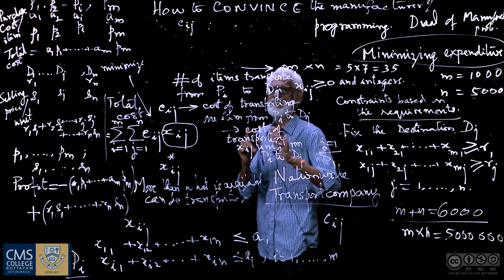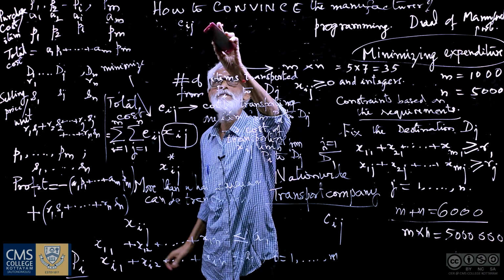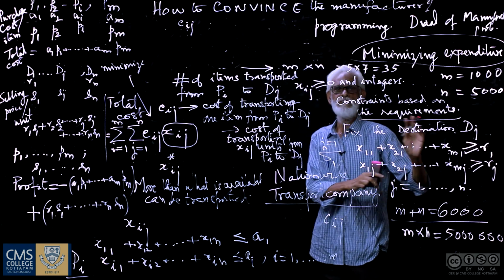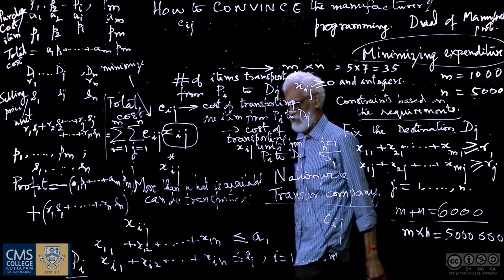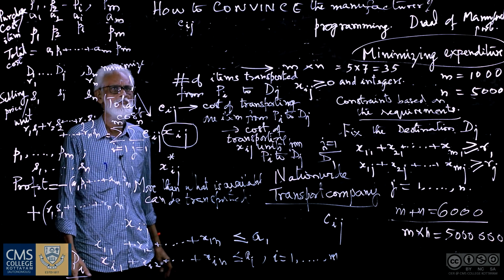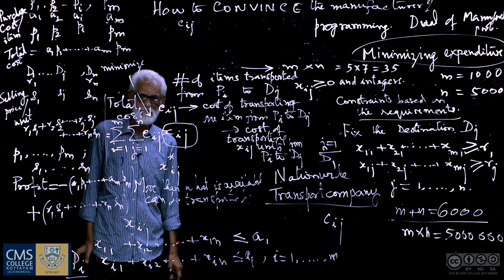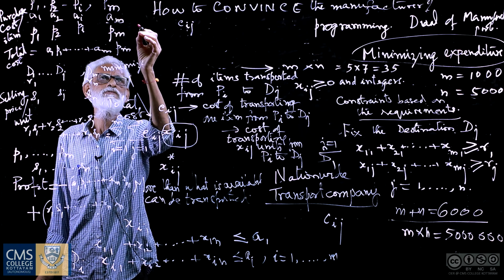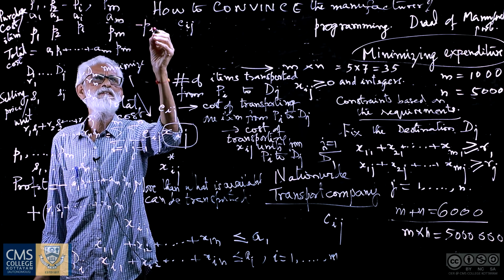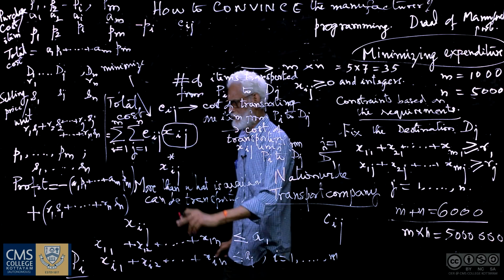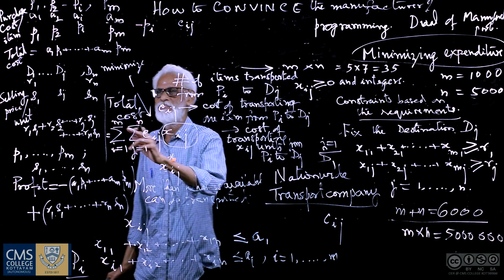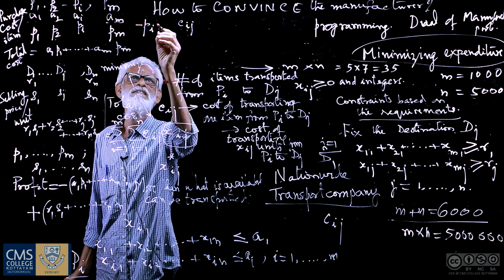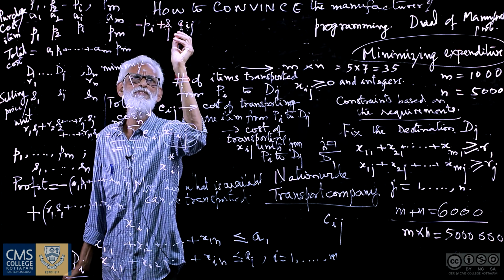That is the trick essentially involved in the mode of convincing the manufacturer that leaving the transportation job to the transport company is always better for the manufacturer. So now the purchase price is Pi. Because it is a purchase, I will give a negative sign here per unit item, and then the selling price at the jth destination is Sj. It is the selling price and therefore it is an income for him.